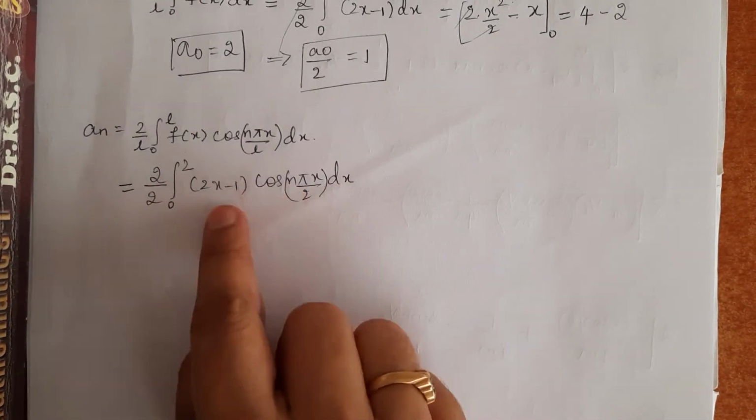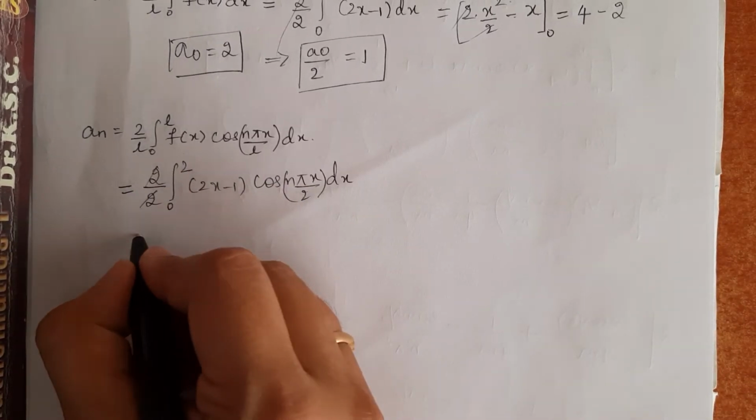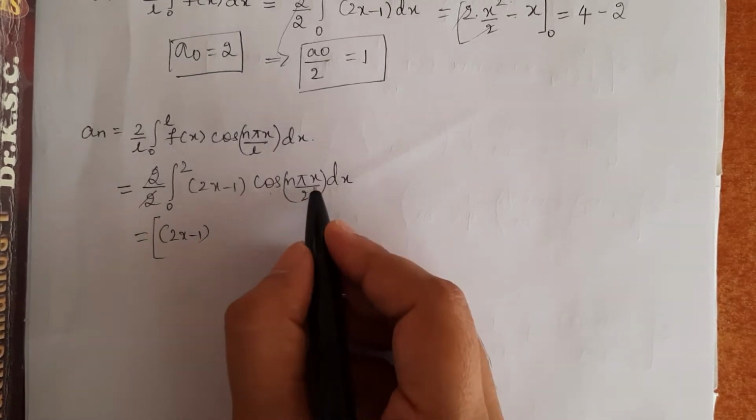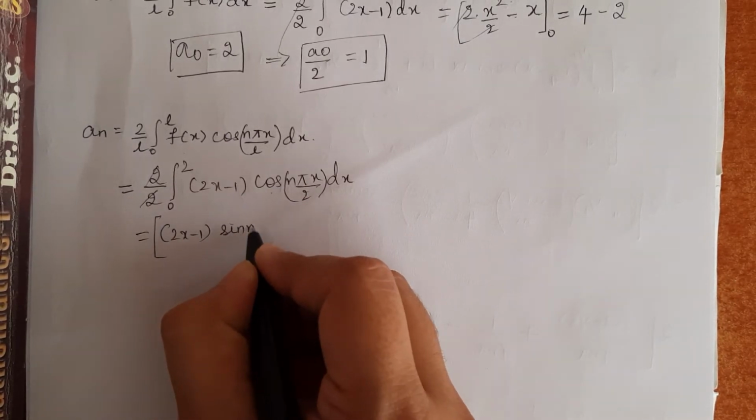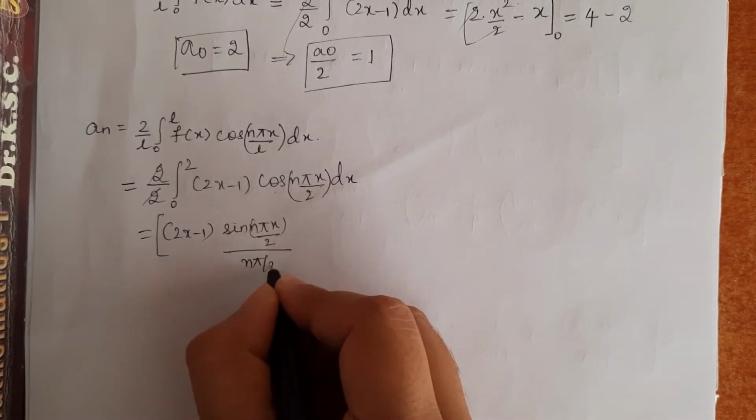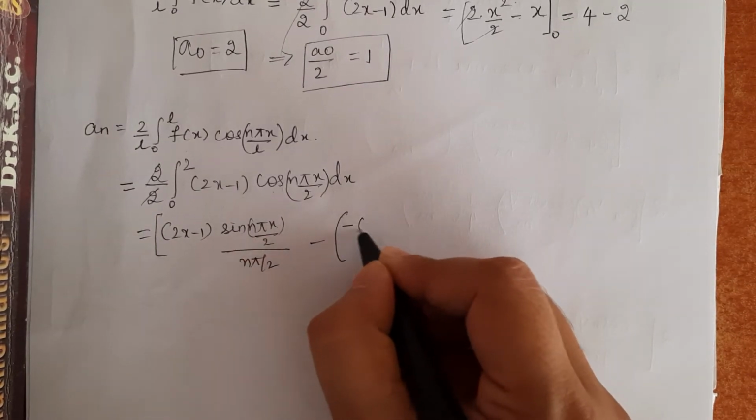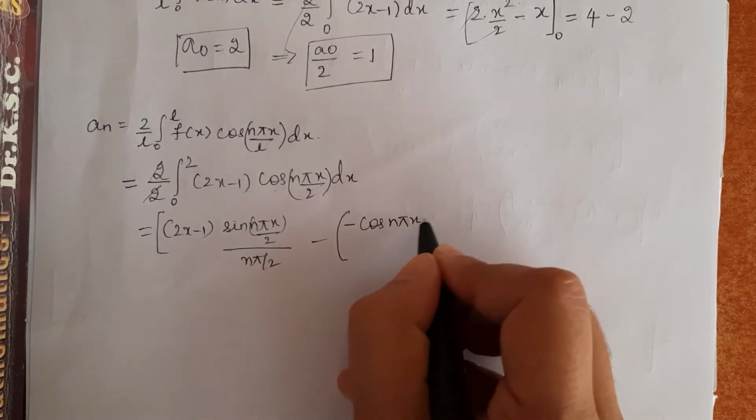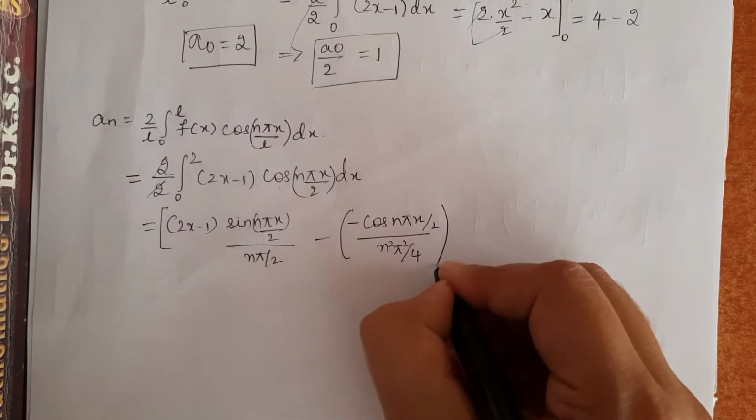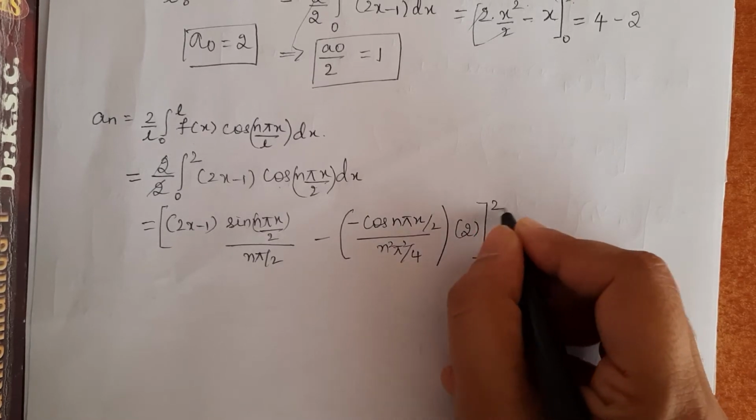Again we have product of two terms. Let us apply Bernoulli's rule of integration and integrate it. This 2 and 2 gets cancelled. So, the first function is 2x minus 1 into integration of cos, which is sin n pi x by 2 divided by the constant term n pi by 2, minus integration of this integrated function, which is minus cos n pi x by 2 divided by n square pi square by 4, into differentiation of 2x minus 1, which is 2, between the limit 0 to 2.